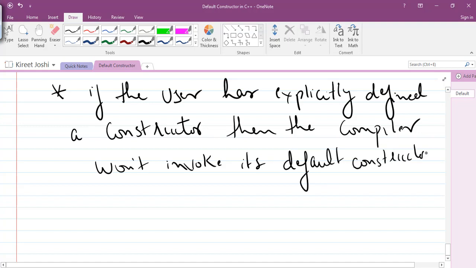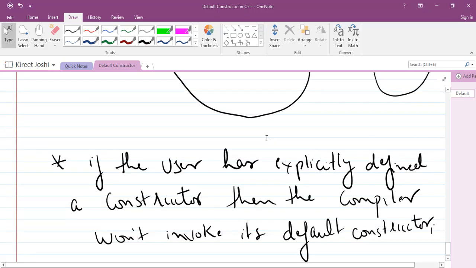So if you have created any constructor of any type, either an explicit default constructor, a parameterized constructor, or a copy constructor, then the compiler won't invoke its implicit default constructor. This you have to remember, because now it has found that there is some constructor in your program and the call must be transferred to that particular constructor. So we will see this with the help of a program in the subsequent lectures.